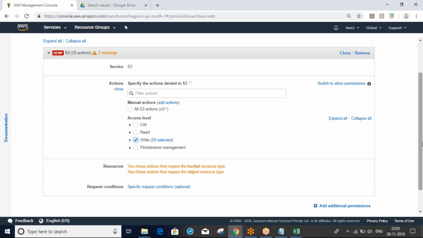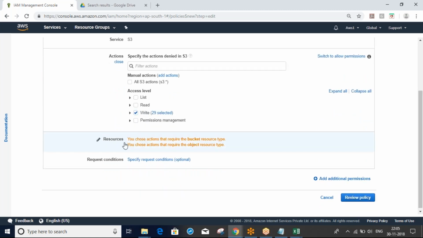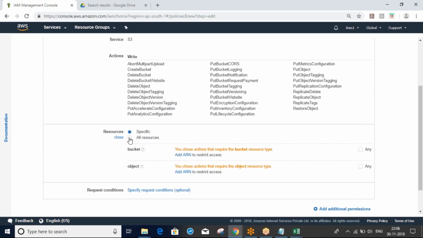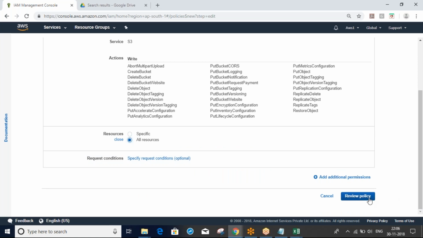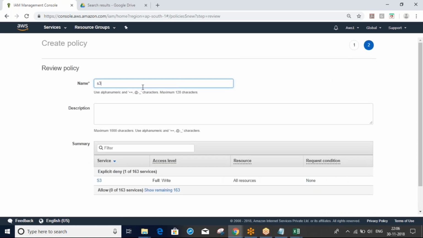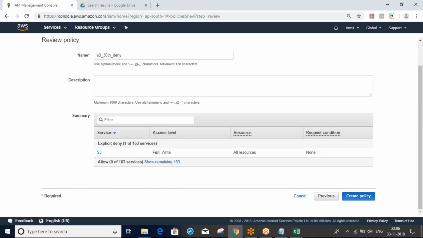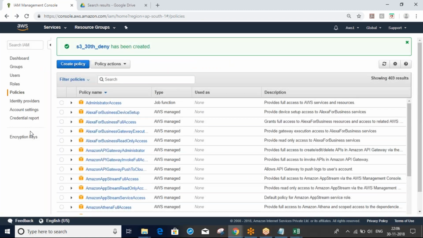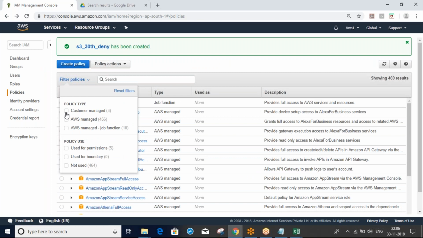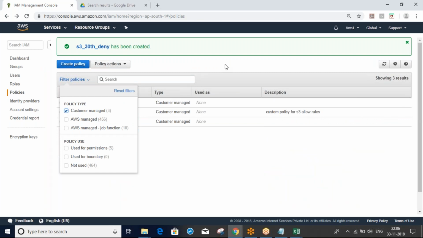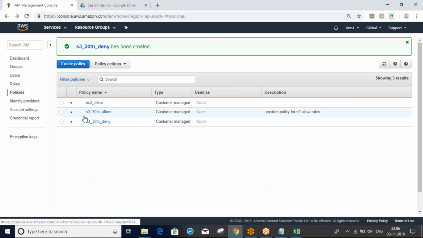So selecting all actions or all permissions, and resources. Usually we'll select all only. Review. Deny. Okay, so you see here, customer managed. Today I created this one, and the one we created yesterday I will delete.